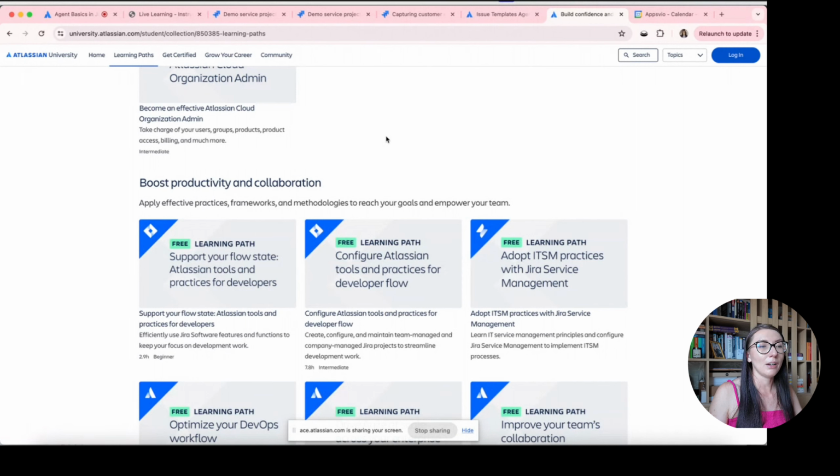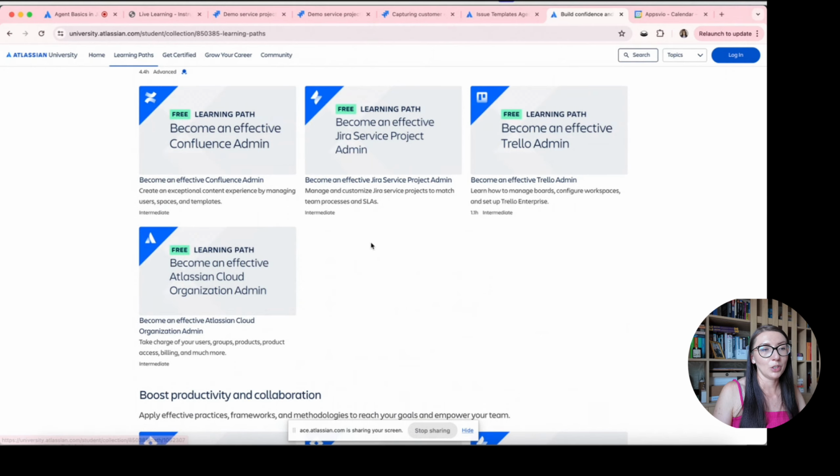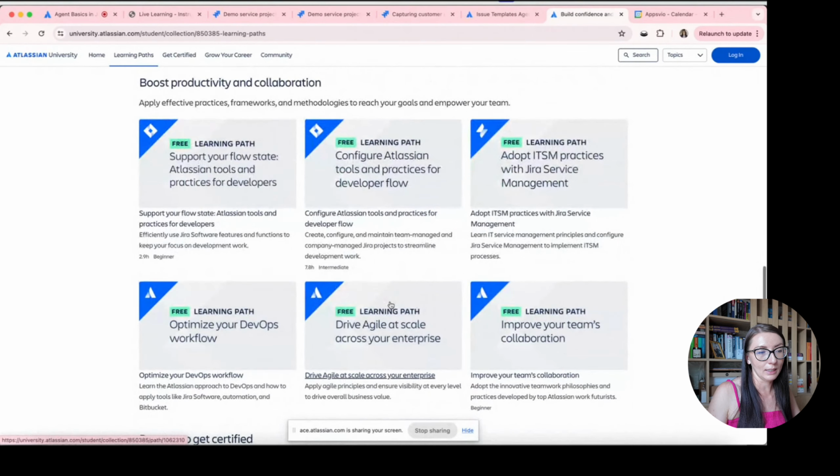You can find learning paths, including one dedicated to Jira Service Project Admin. We have paths connected with ITSM practices, and not only, because we also have a lot of learnings connected with other Atlassian tools like Jira, or practices like teamwork, Agile, etc. Everything is free, and I think it's a good area to explore and check what we have there.